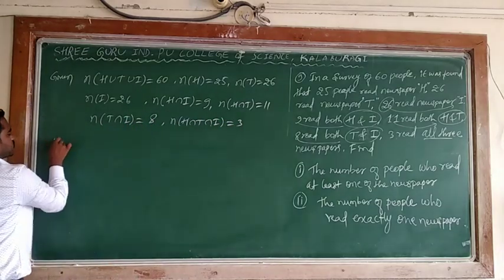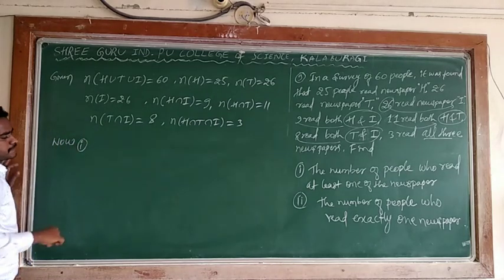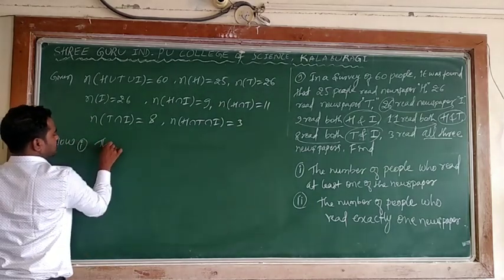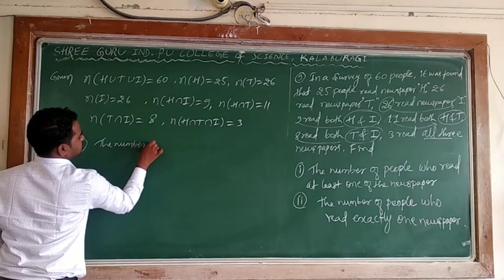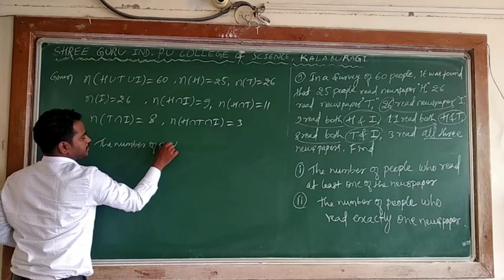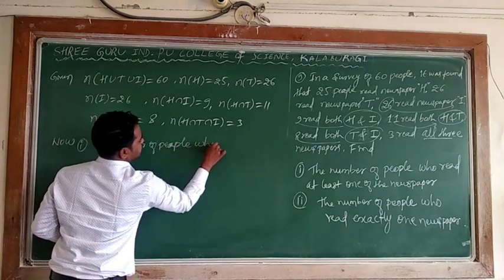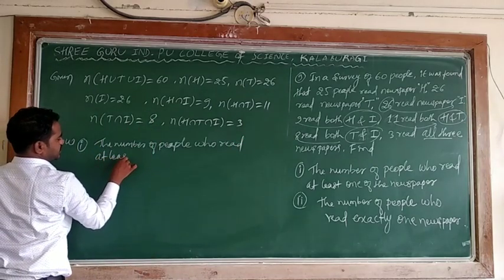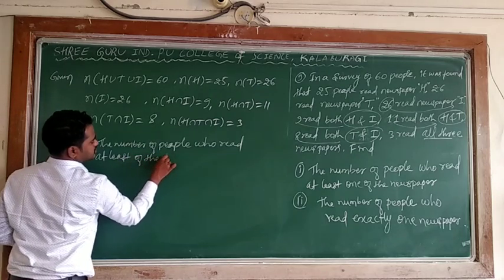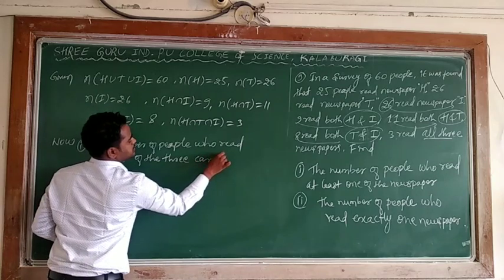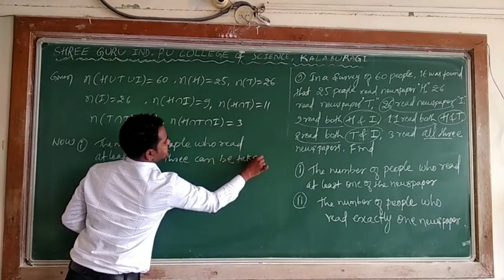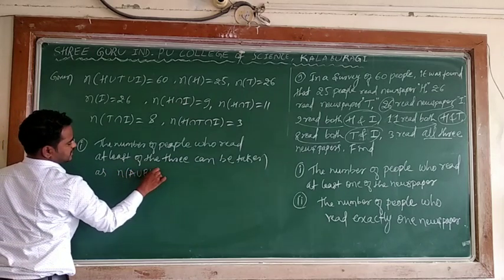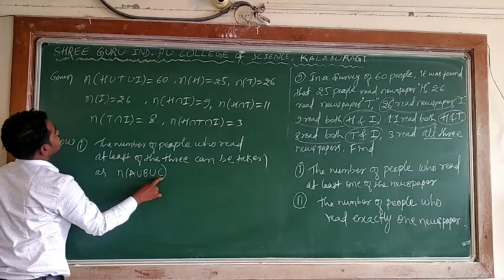Now, the first one: the number of people who read at least one of the 3 can be taken as n of A union B union C. So here A, B, C are considered as what?